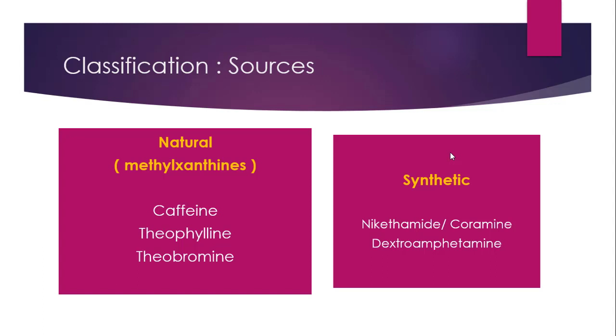Students know the name CNS stimulants, but they don't focus on the synonyms, and sometimes they could not recollect that analeptics are also known as CNS stimulants. That's the reason it becomes difficult. That means in spite of knowing the answer, you leave that space blank. So it should not happen. You are supposed to properly remember that nicotinamide is also known as coramine.